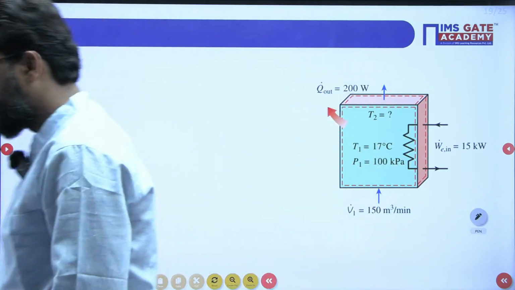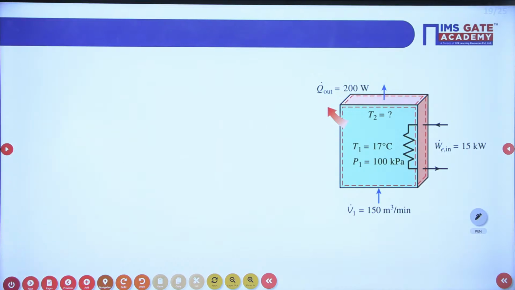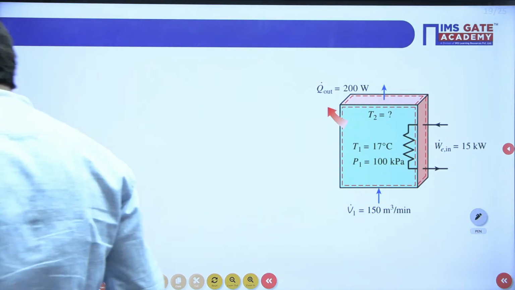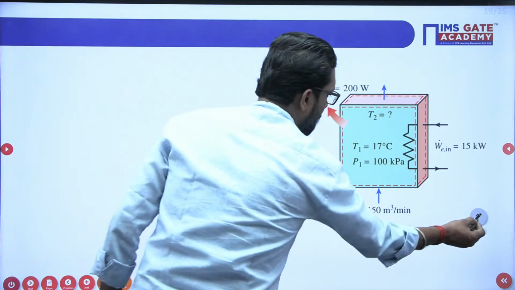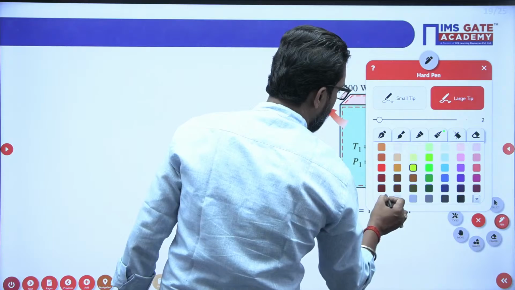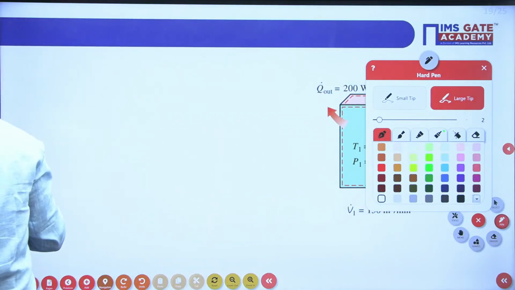This question is related to the electrical heating of air in a house. This is your electrical heating of air, that means electric heating.